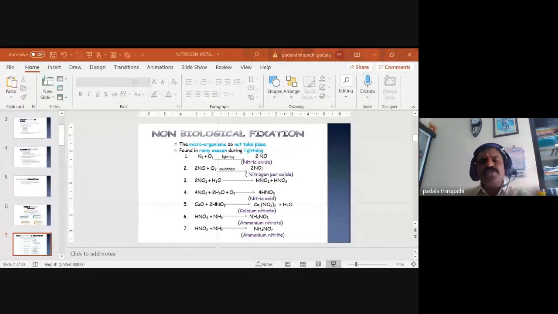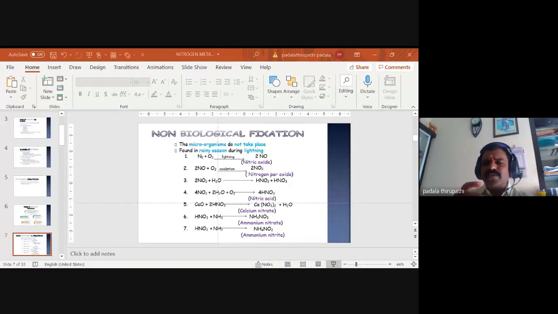Then the most important point we are discussing here is biological nitrogen fixation. Biological nitrogen fixation we can also call diazotrophy. This term diazotrophy was given by Gustafsson, a scientist who gave the name diazotrophy.